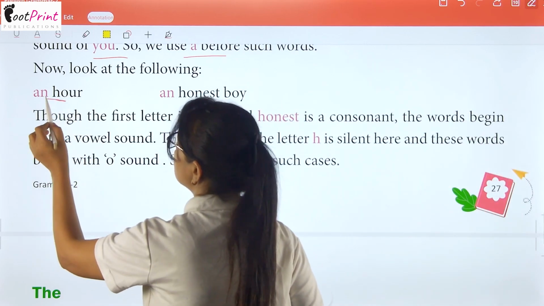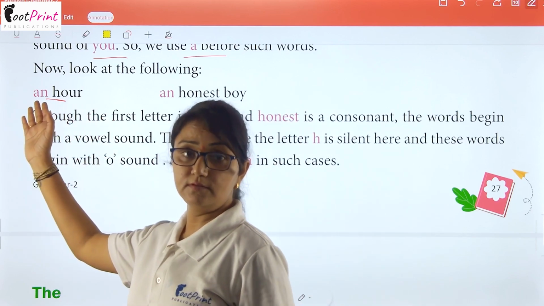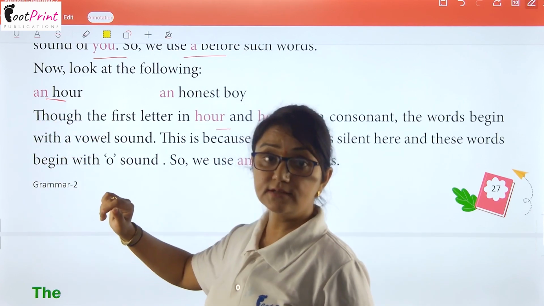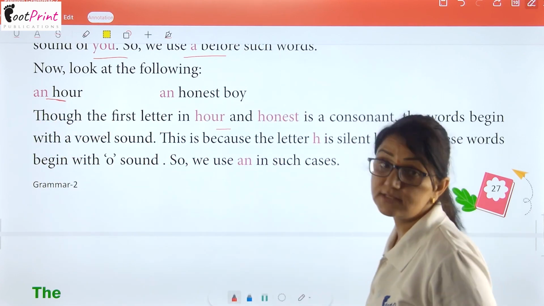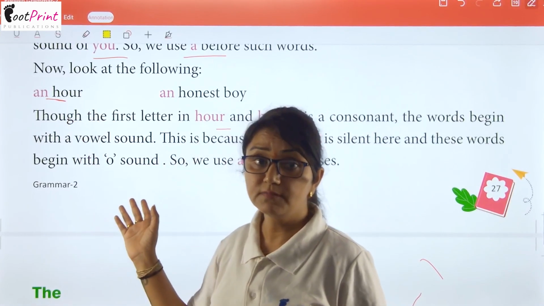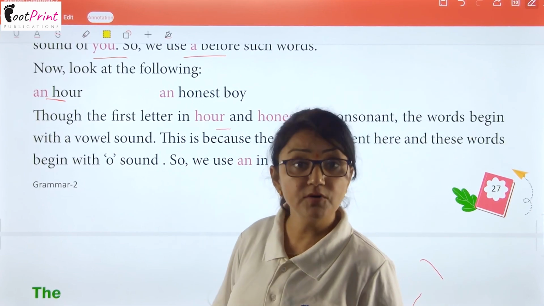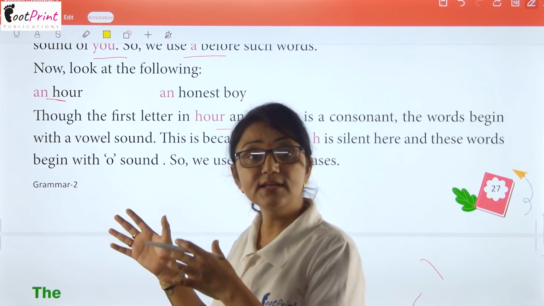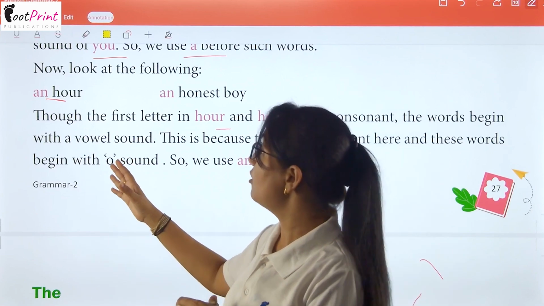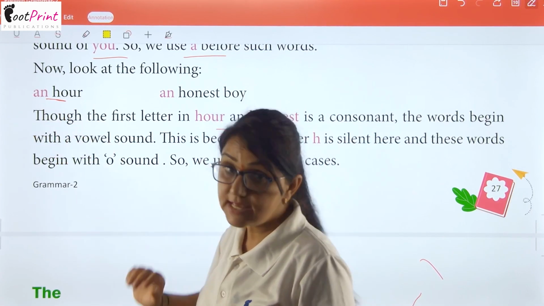Now if you say, ma'am, if we read this word, it is written here and it is written here, then why are we putting an here? यहाँ पर तो वर्ड हमारा एच से स्टार्ट हो रहा है, इधर भी एच से स्टार्ट हो रहा है, तो फिर हम यहाँ पे an क्यों पुट करें? Because basically they are giving you the sound of O, that's why we are putting an here.